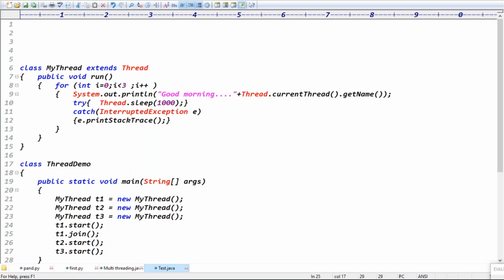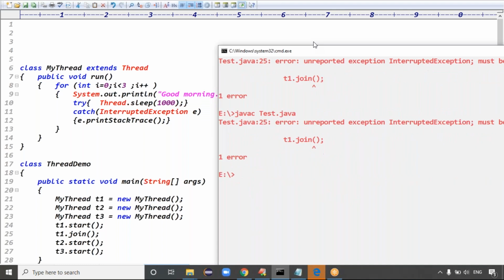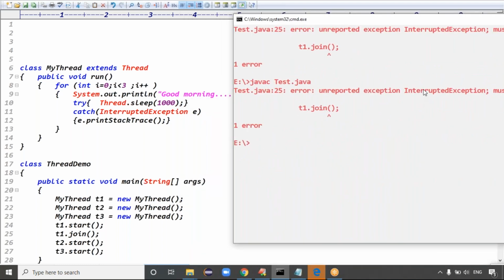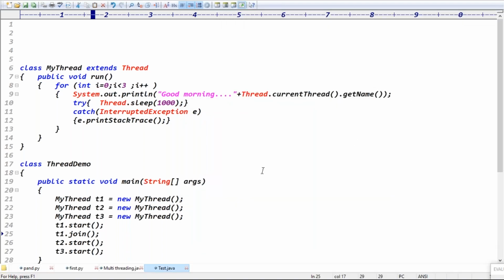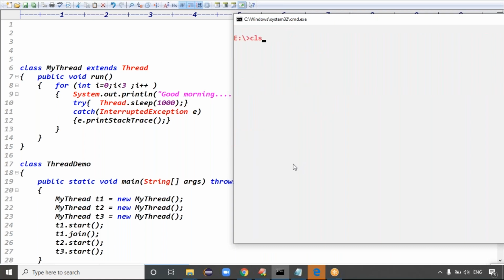Guys, simply you can run this code. The code compiled fine? The join method is throwing InterruptedException, so we have to handle this. Again, we have to take a try catch block. Instead of a try catch block, can I use the throws keyword? Exactly. How many ways can you handle a checked exception? Two ways: try catch block and throws keyword.